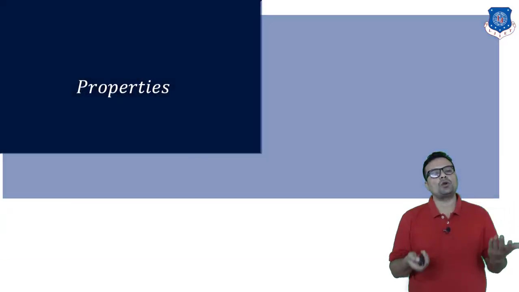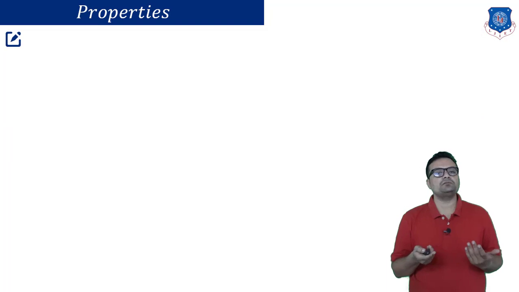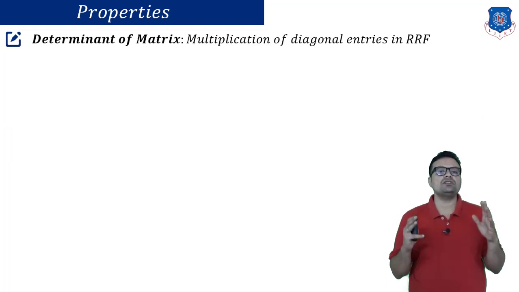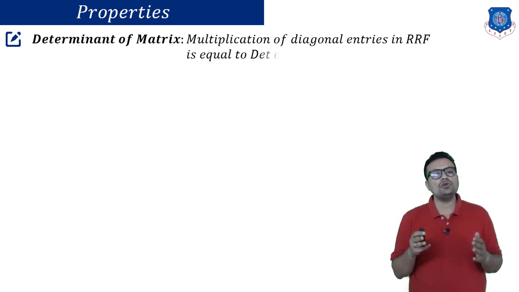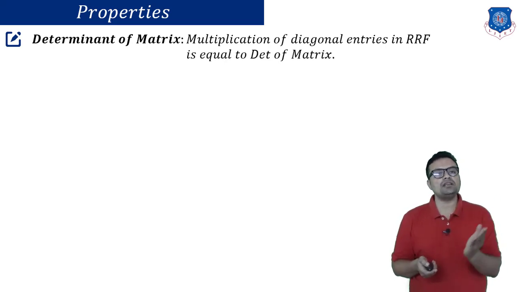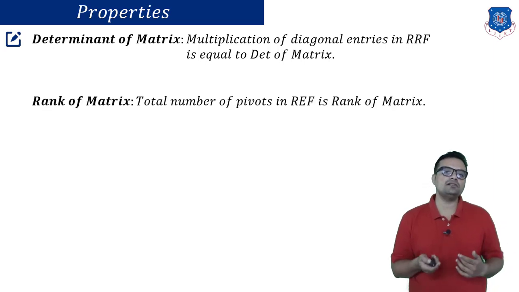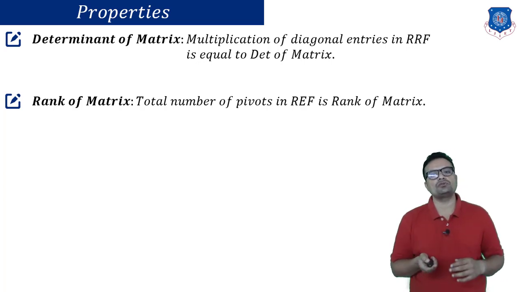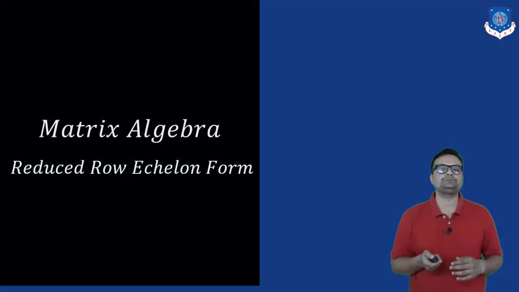Now let us go for the properties. As I told you, there are certain properties which will help you to find determinant of the matrix. Suppose you have square matrix, and then if you are converting your matrix into row echelon form, then multiplication of diagonal entries is nothing but determinant of the matrix. Rank of the matrix is nothing but total number of pivots into the row echelon form of the matrix.